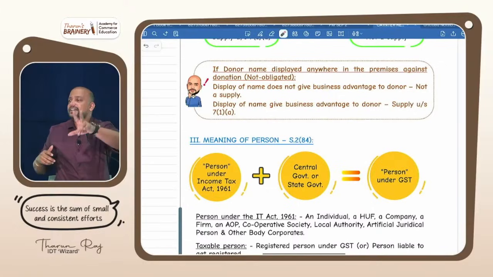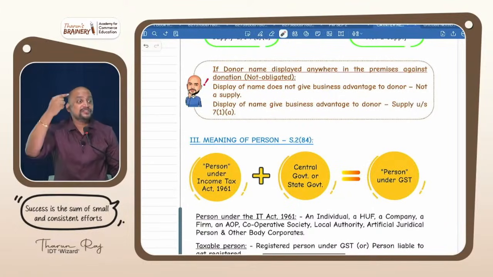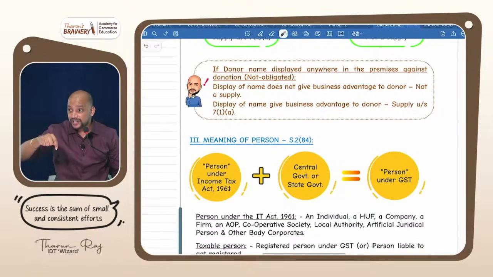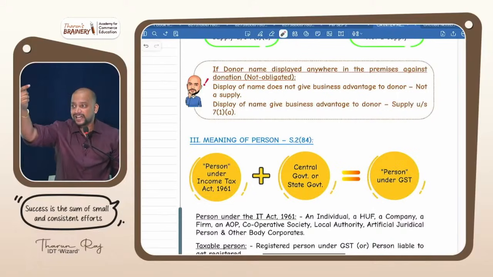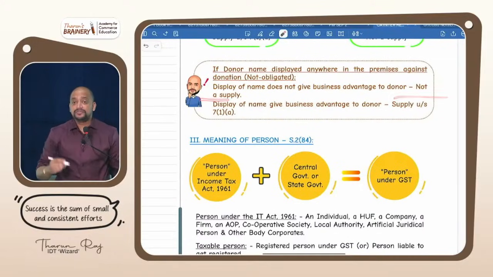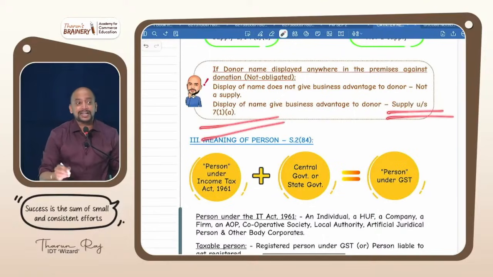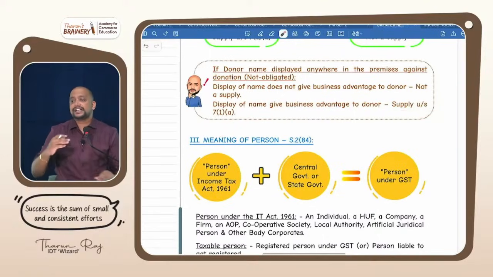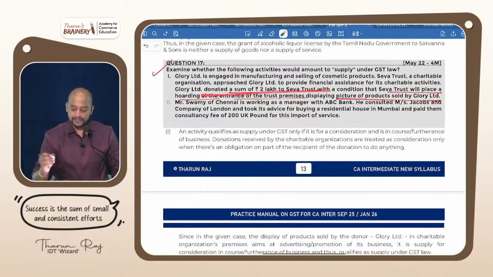Yes. So definitely it is a conditional donation, deemed as conditional donation, even though not as a compulsion, but out of gratitude, the display gives a business advantage, so it is treated as conditional donation. If display of name does not give business advantage to the donor, it is not a supply. If display of name gives business advantage to the donor, then it is supply under 7(1)(a) and it will be treated like sponsorship services. Okay. Now that is this question part.